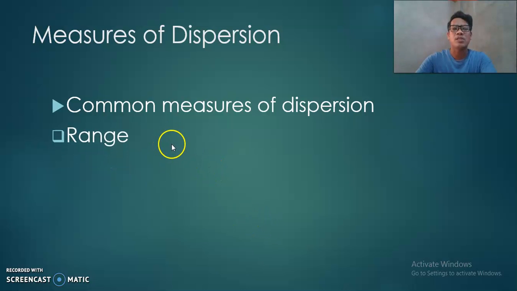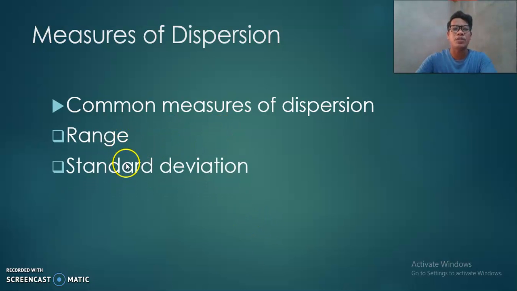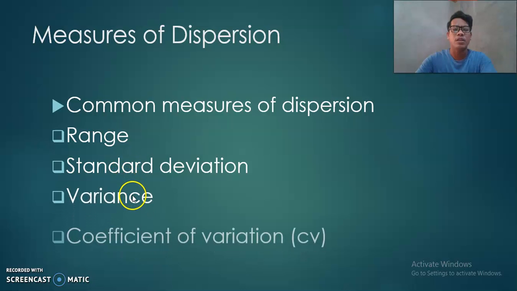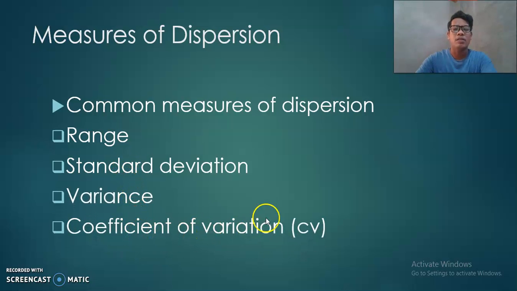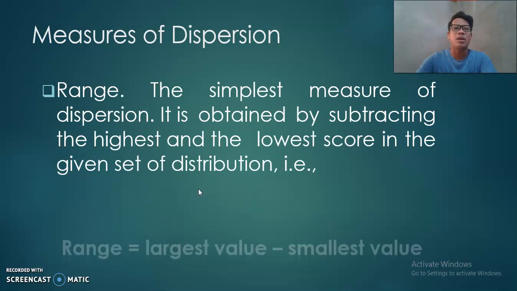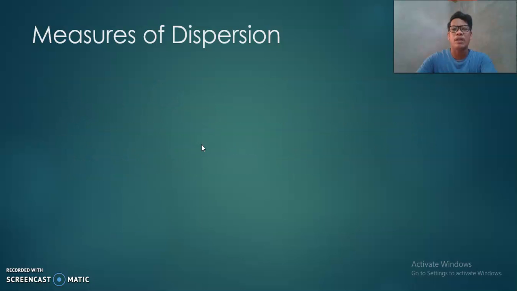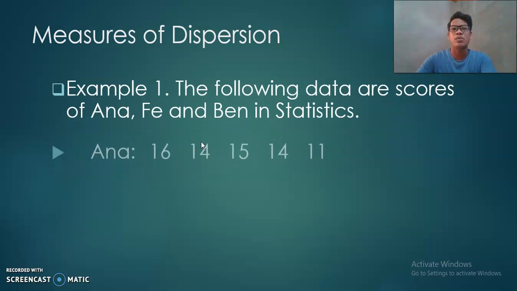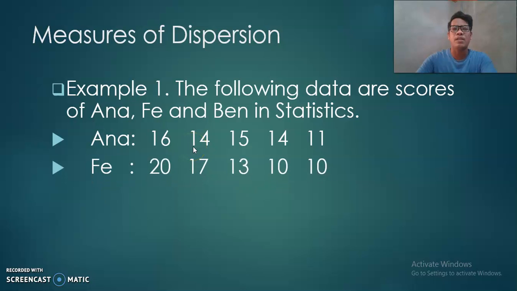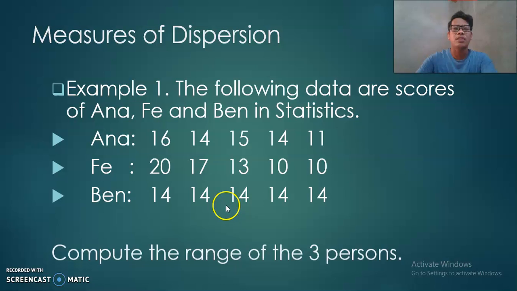So let us consider the common measures of dispersion: the range, standard deviation, variance, and coefficient of variation. Let's talk about the range. Range is the simplest measure of dispersion. It is obtained by subtracting the lowest value from the highest value in a given set of distribution. For instance, if we have the scores of Anna, Fe, and Ben in statistics, we try to compute the range.